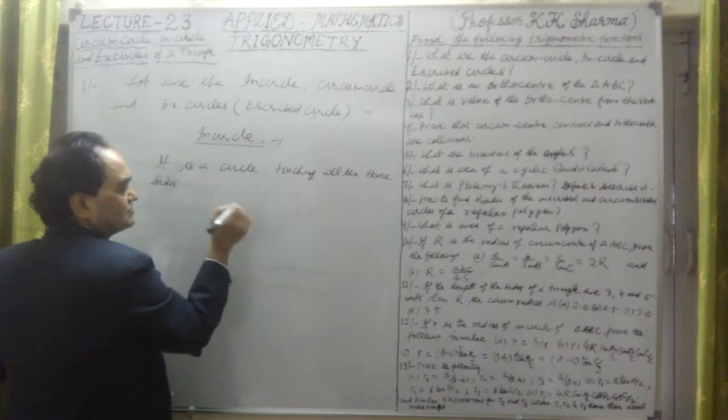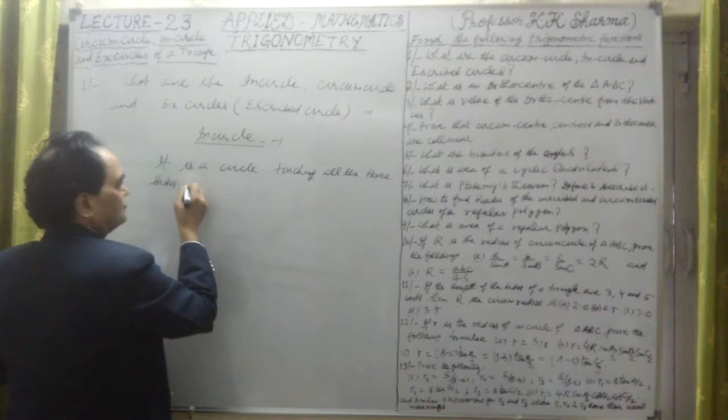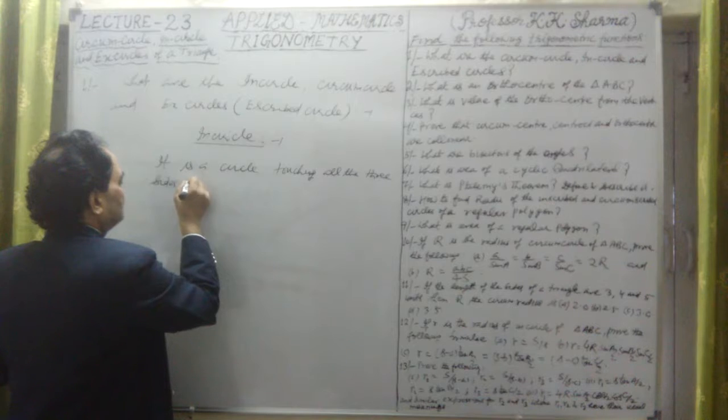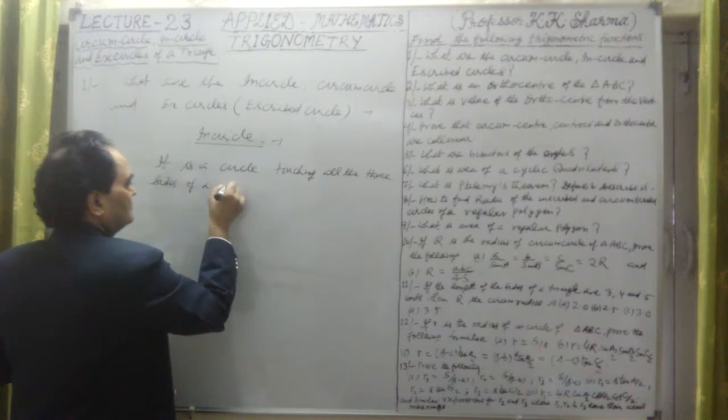It is a circle described inside the triangle and touching all the three sides of a triangle.